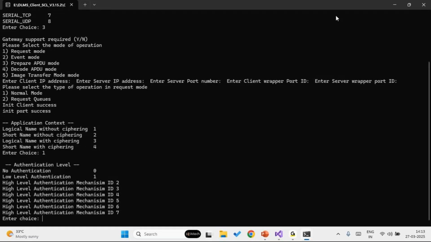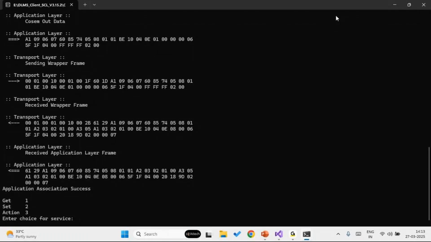Next is the authentication level. As mentioned, we have support for all the authentication levels. Going with the lowest authentication level for the time being. Now, in any process of communication, the first step is to establish communication with the meter. For this, a request is sent by the client to the meter. In response, we are expecting a response back from our meter, which we call the association response. And here, in our case, we have successfully received the response from the meter.